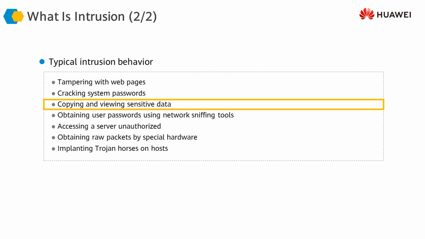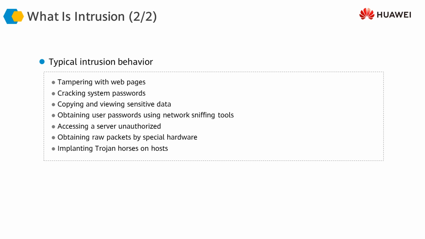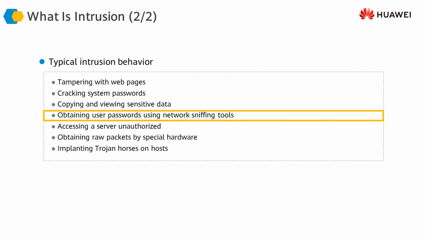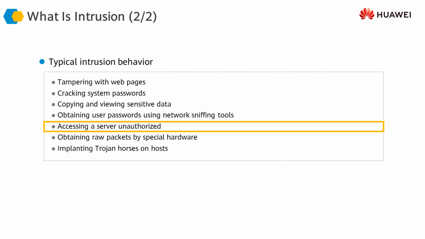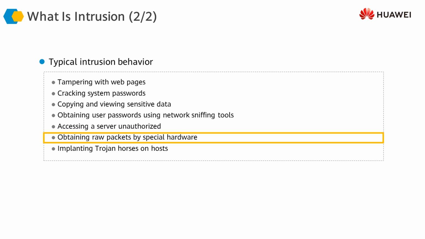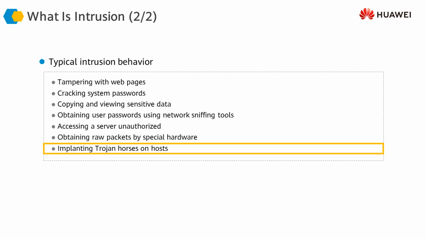Whenever there's an intrusion, the purpose would be to do one of these things: obtaining user passwords using network sniffing tools, accessing a server without authorization, obtaining raw packets by using sniffing tools or special hardware, and implanting Trojan horses on hosts so that backdoors can be created and those hosts can be accessed later on for malicious purposes.